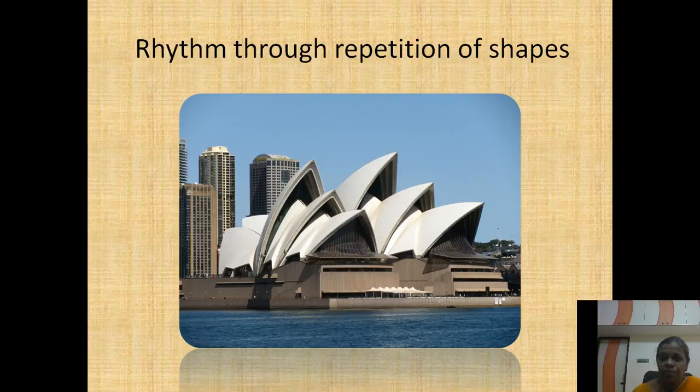If you see this picture, you can clearly understand. That is called repetition of shapes. Or in textiles, the best example is tucks on a dress, repeating dots or buttons at frequent intervals. That is called repetition of shapes.